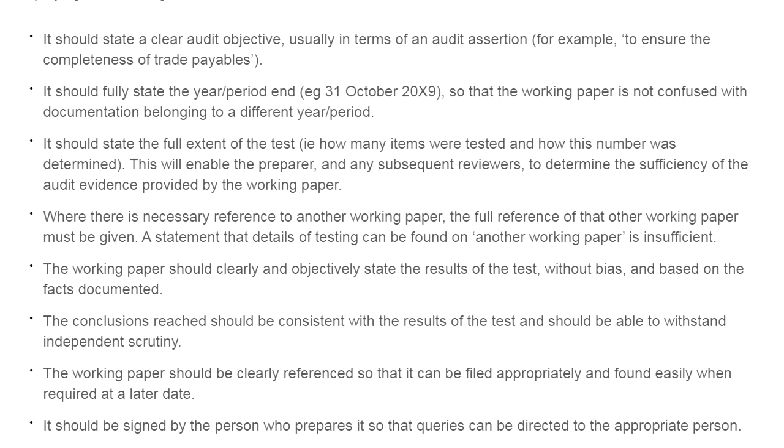It should also consist of the conclusion reached, which is consistent with the result of the test and should be able to withstand independent scrutiny. Whenever any review or scrutiny is going on, it should support the conclusion. So that is very important.